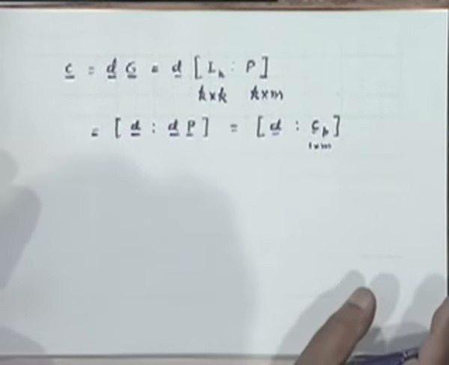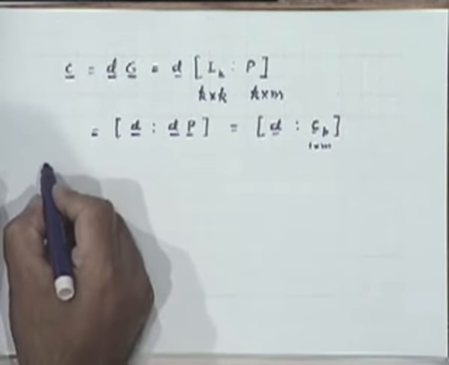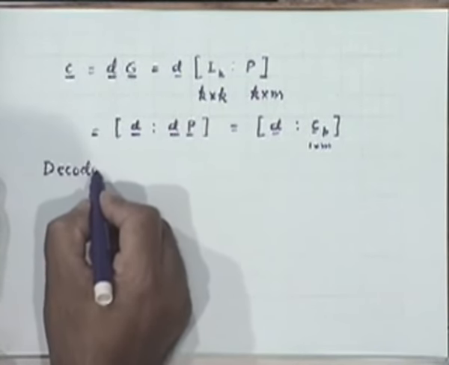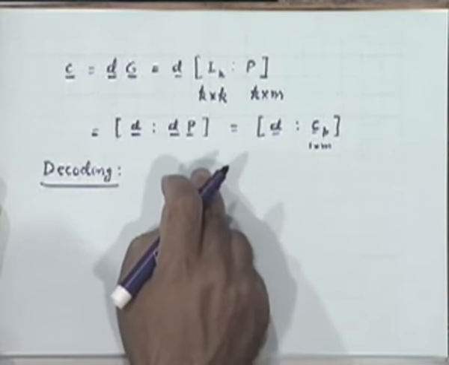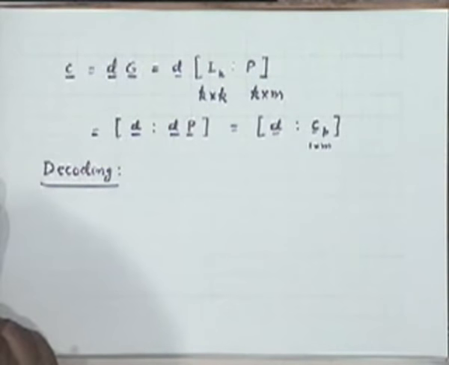So as far as encoding is concerned, I think we have understood how linear block codes are generated given a specific generator matrix G. Okay. Now let's see. Suppose we want to decode a received sequence which has been generated like this and then transmitted through a noisy channel. Decoding of such coded sequences.